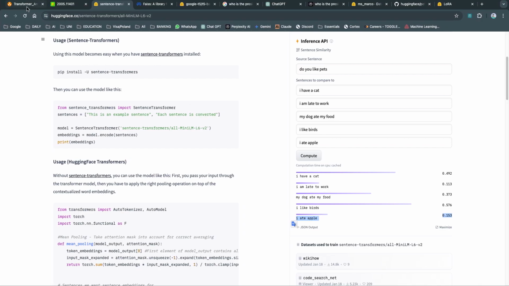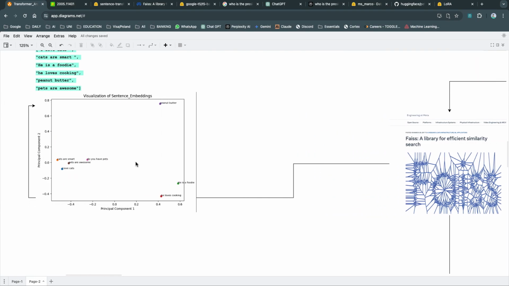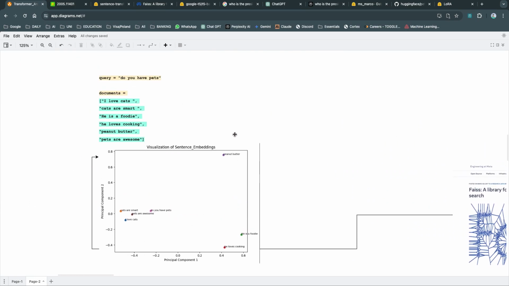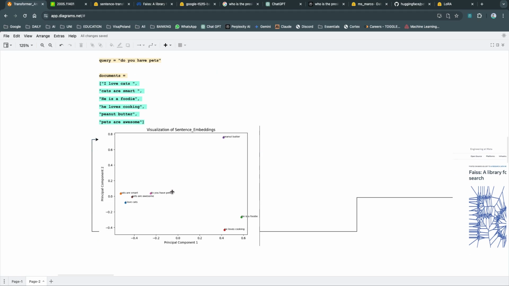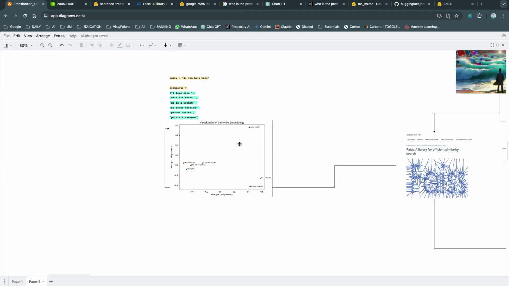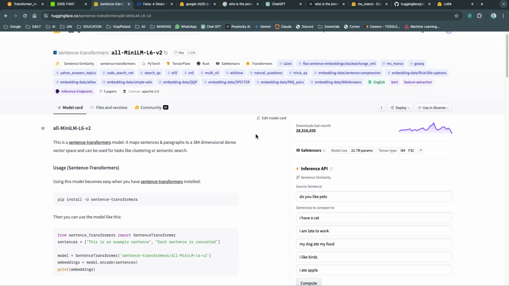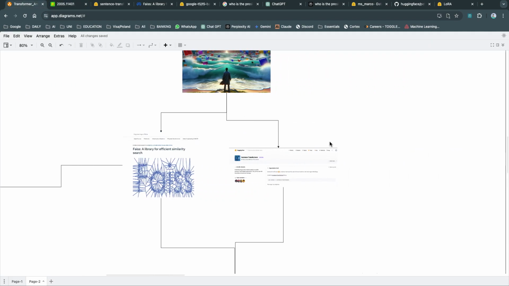So we use Sentence Transformers to encode all the documents that we have, and we store them in the FAISS library. Once we have it in the FAISS library, it looks something like this. If you have a query, do you have pets? And you have a list of all the documents, and you plot it in a graph, the query is more in alignment with the pets document compared to the other answers that are irrelevant. It has been pre-trained, and it has around 22 million parameters. That's the beauty of it.